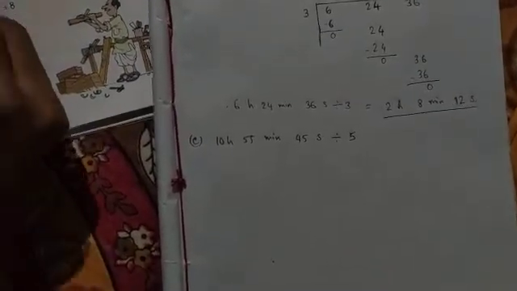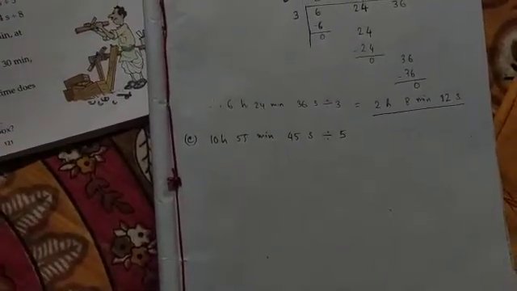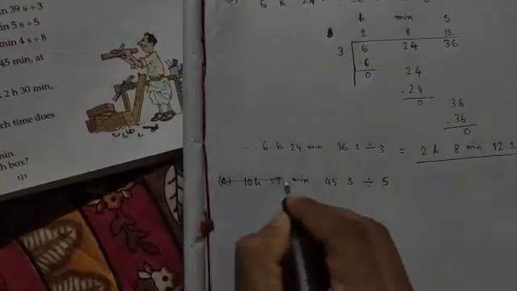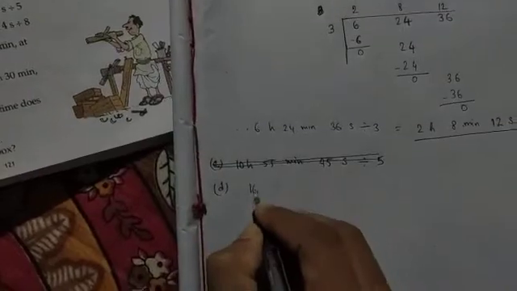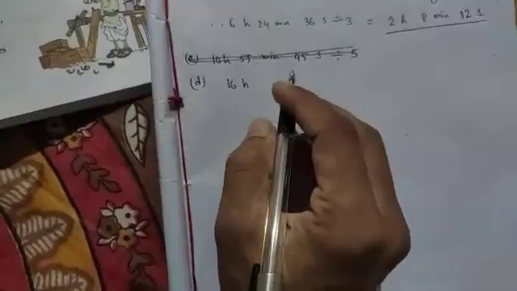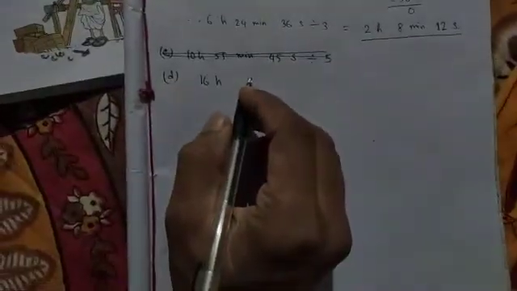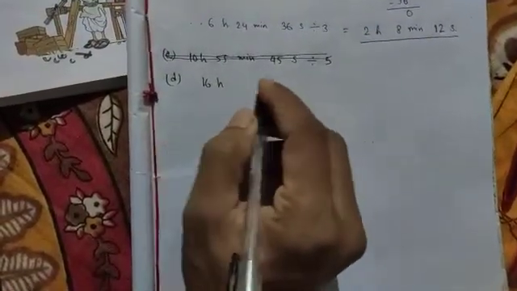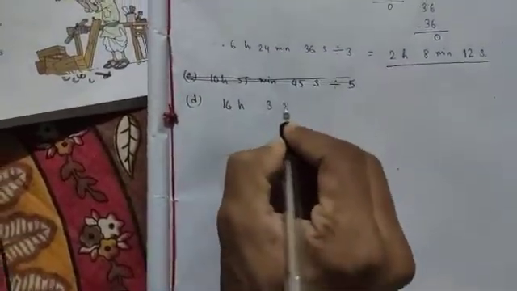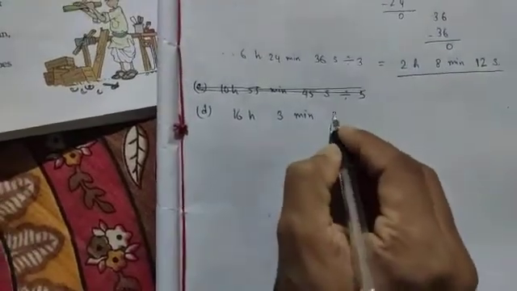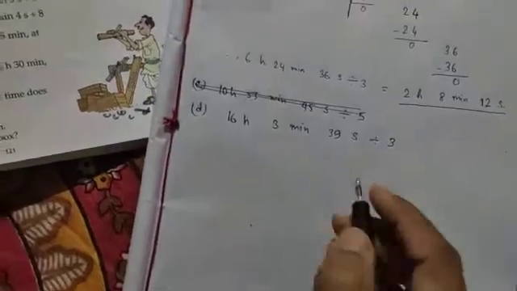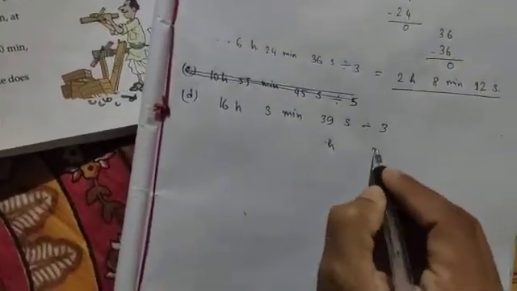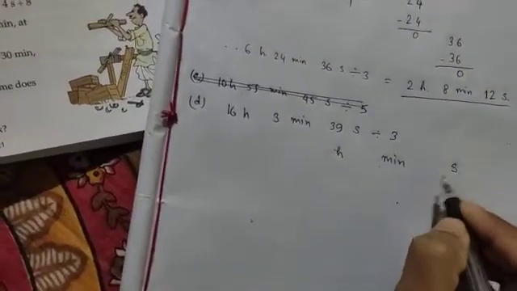You do C. Now I will tell you D. D is 16 hour 3 minutes and 39 seconds divided by 3. So first hour, minute, second.